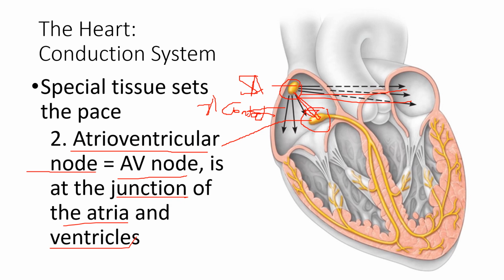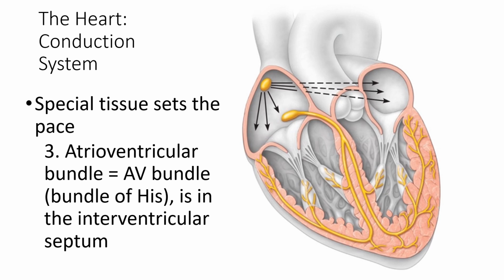Okay, so this AV node also emits impulses, around 40 to 60. So this AV node is also a pacemaker. It is also a pacemaker, not only the SA node, but the major pacemaker of the heart is the SA node. This one is slower. Next pacemaker is the bundle of His, or AV bundle, atrioventricular bundle.